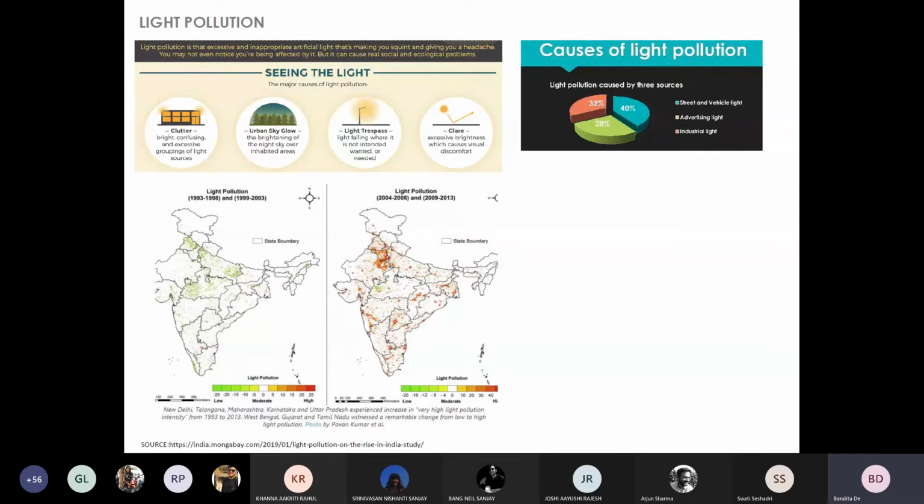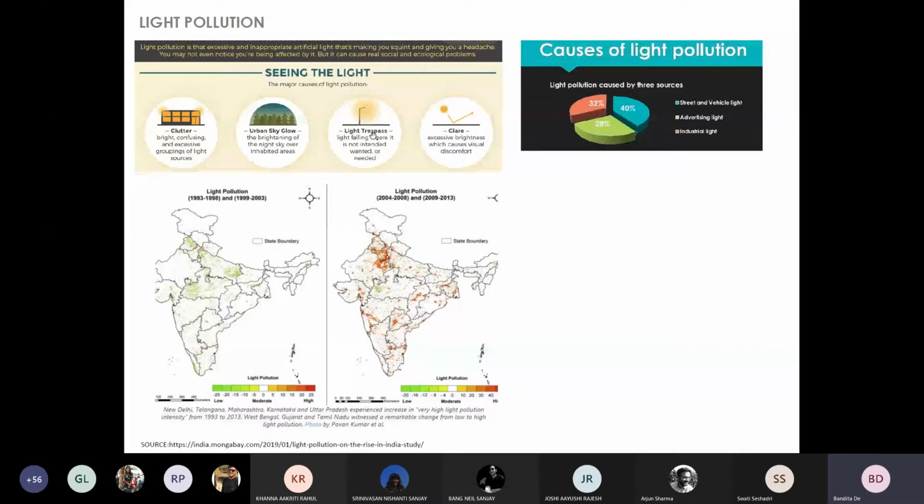And this light dome that is created over the cities and towns is visible from miles away, and the sky glow starts interfering with night observations and causes discomfort to us visually as well. We don't realize it consciously, but it causes a lot of discomfort in our night vision.